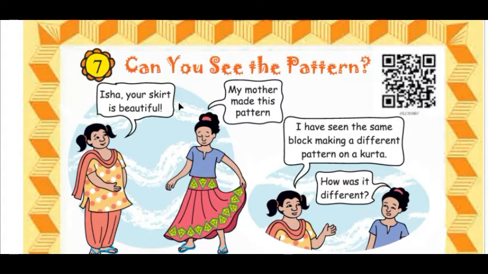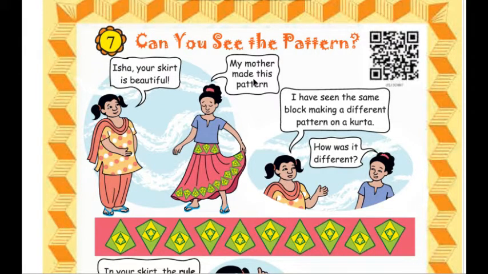Now let us start the chapter. Can you see the pattern? Here in the beginning of this chapter, two girls are here. This is Isha and this is her friend. This girl said to Isha, "Isha, your skirt is beautiful." So Isha said, "My mother made this pattern." So Isha is talking about this green pattern here in her skirt. So her friend said, "I have seen the same block making."